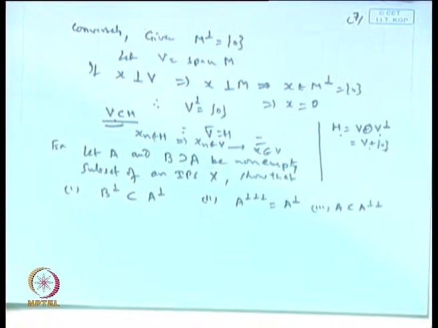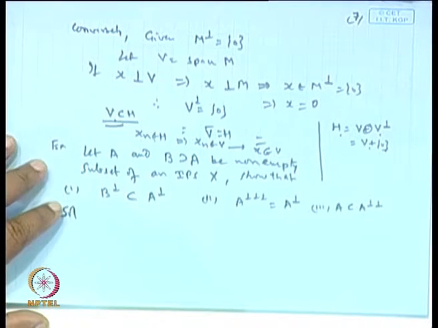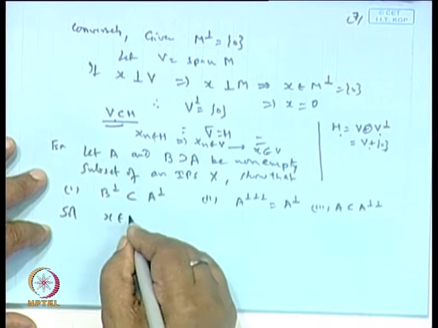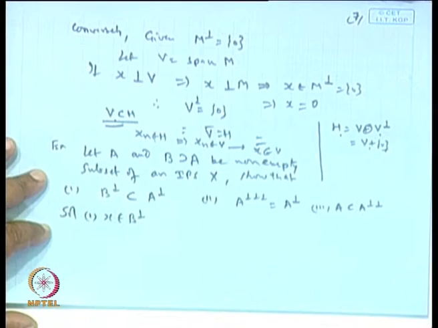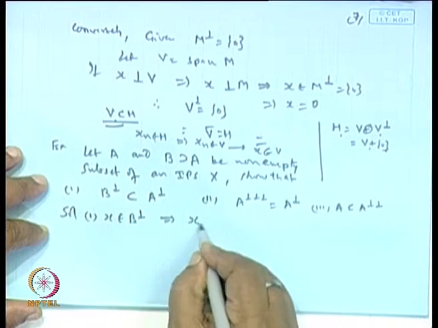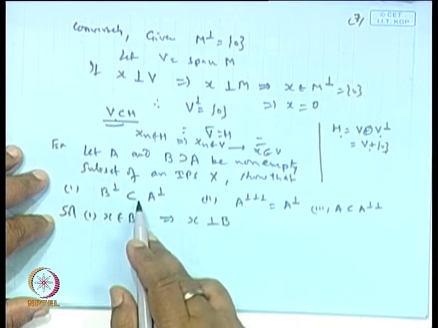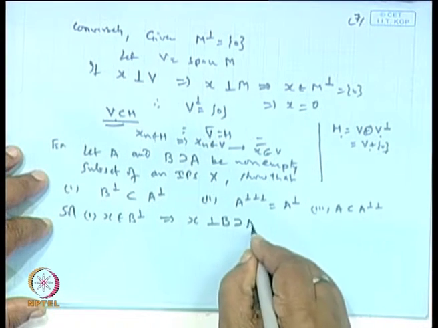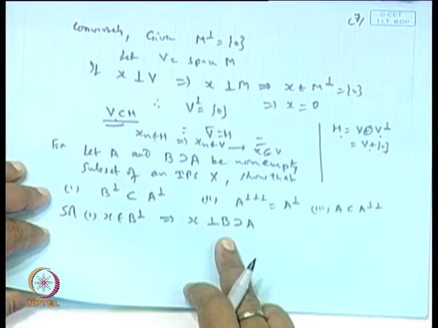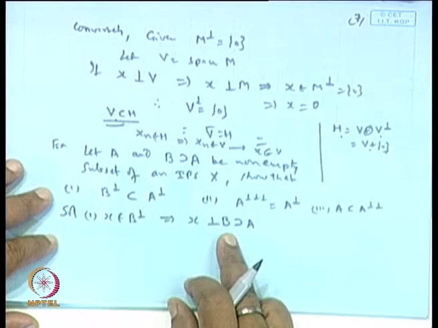So, let us take the solution. Let us take x belongs to B perpendicular, first part. Then x belongs to B perpendicular means x is perpendicular to B, but B is a superset of A. So, x is orthogonal to B means for every point of B, the inner product of x and B will be 0.